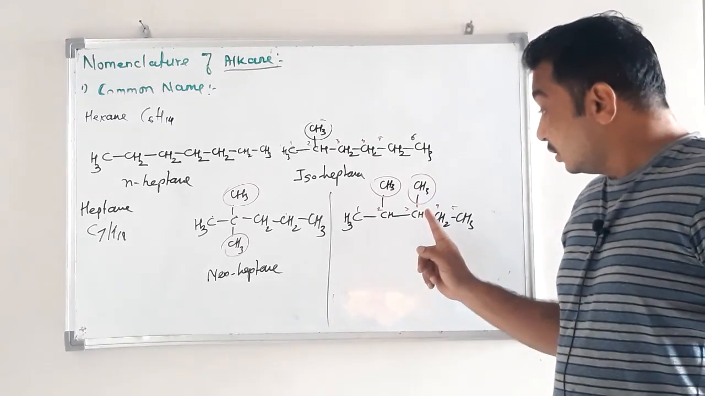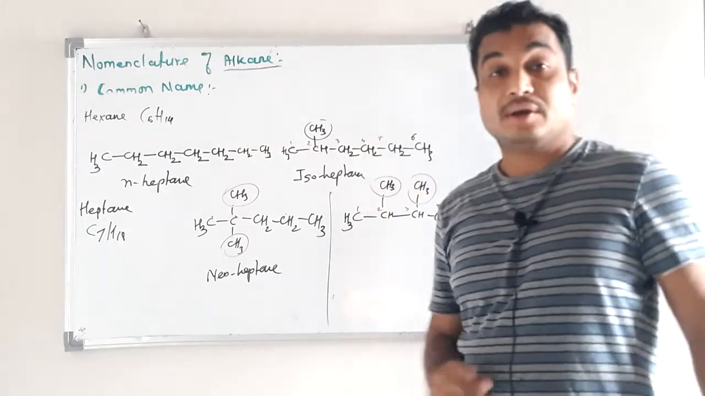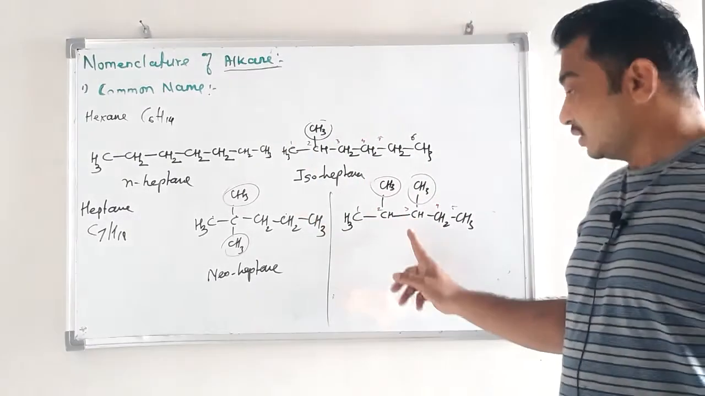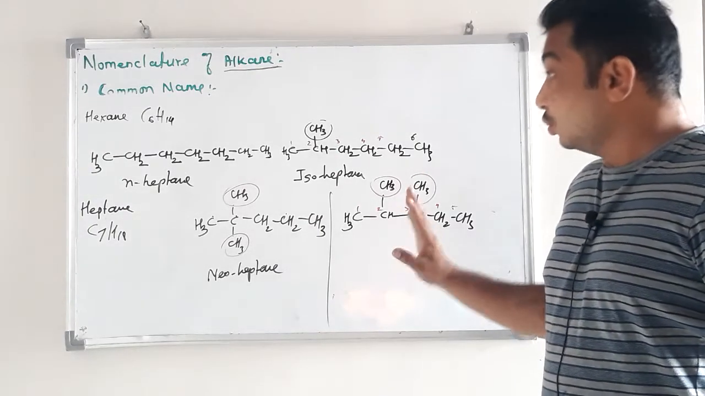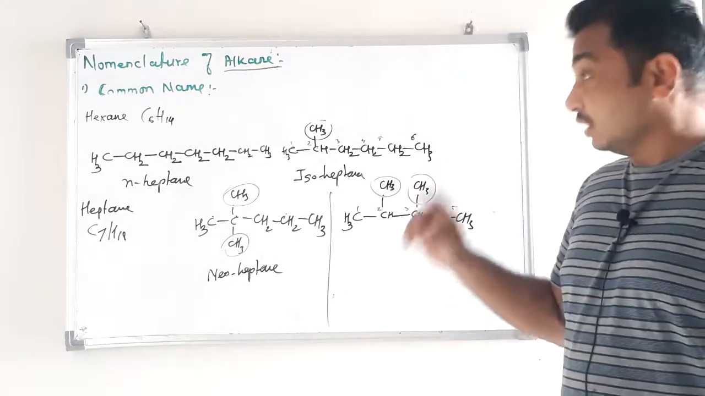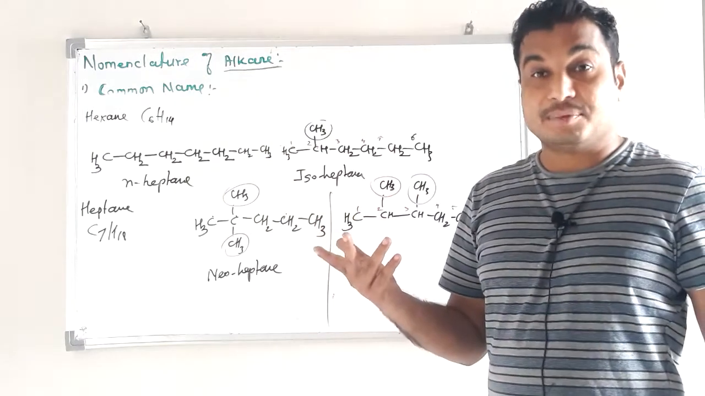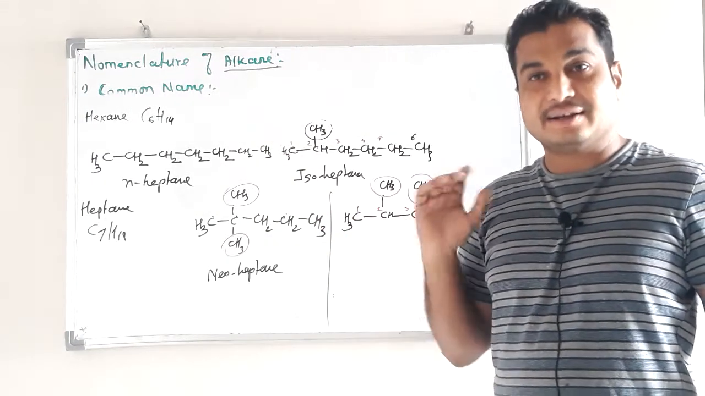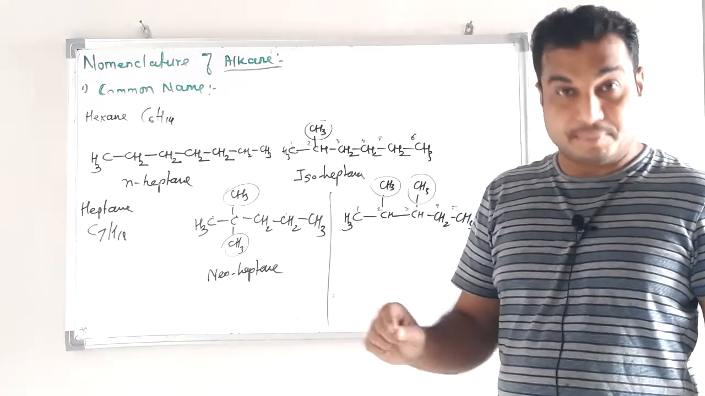So that's why this common name fails to give a name for such an alkane. Therefore, there is no common name for such a complicated alkane. It means there is one problem with this common system. As the number of carbon atoms in the alkane increases, complicated structures appear, and that's why it is not possible to give a common name.